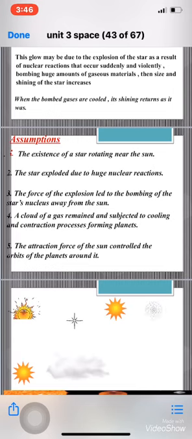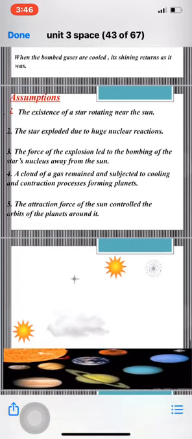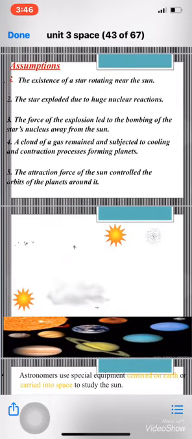A cloud of gases remained, subjected to cooling and contraction processes, forming planets. What remained from the star? A gaseous cloud. This gaseous cloud was subjected to cooling and contraction processes, forming the matter of planets. Then the attraction force of the sun found that a gaseous cloud was around it, so it controlled it by its attraction force, controlling the orbits of the planets around it. Okay? This was the last theory, which is called the modern theory of the world, which was by Fred Hoyle.